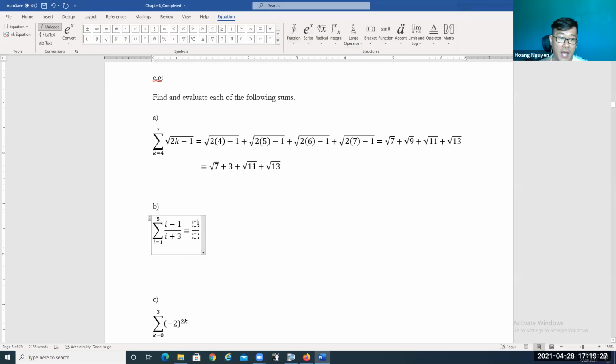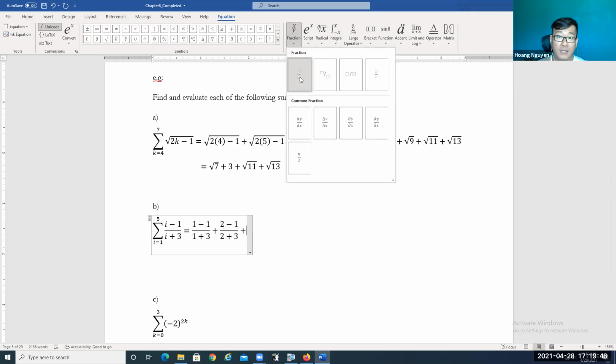So we're gonna start when i equals 1. So it's gonna be 1, take away 1, divided by 1 plus 3. That's the first term when i equals 1. Now similar idea, I'm gonna plug in when i equals 2. So it's gonna be 2 take away 1 over 2 plus 3. Okay. Now I'm gonna try when i equals 3.